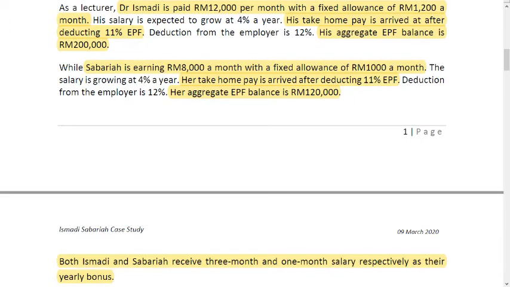Next is the information on salary, allowances and bonus. These figures must be added into the cash inflow or income of the couple, and then the EPF deduction must be put as less. So we calculate 11% times the sum of salary, allowances and bonuses, while the EPF balance is considered as an asset in the net worth statement.